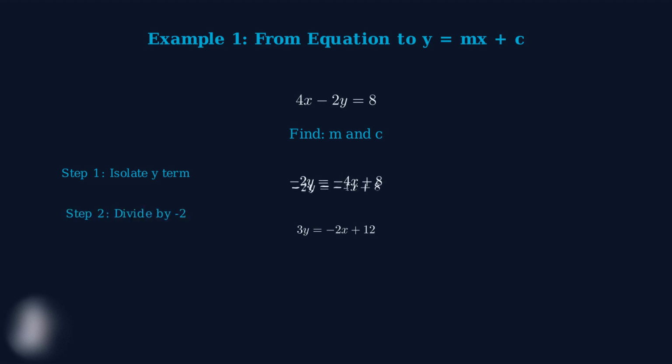Step 2. Now we divide everything by minus 2 to make y the subject. When we divide minus 4x by minus 2, we get positive 2x. When we divide 8 by minus 2, we get minus 4. Step 3. Now we can identify our values. Comparing y equals 2x minus 4 with y equals mx plus c, we can see that m equals 2 and c equals minus 4. The coefficient of x gives us the gradient, and the constant term gives us the y-intercept.